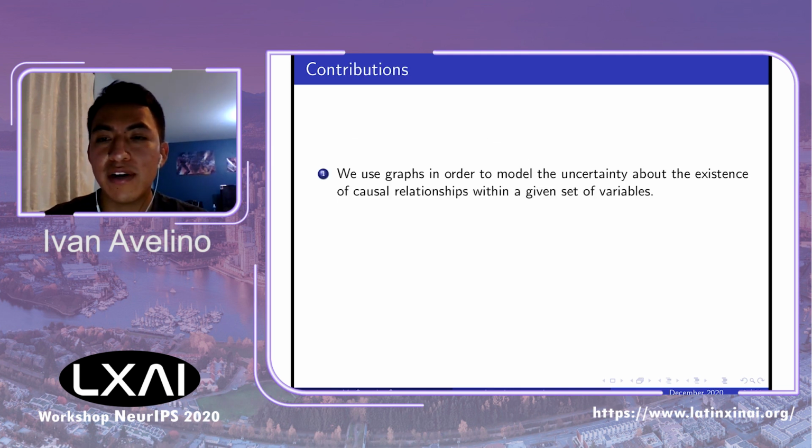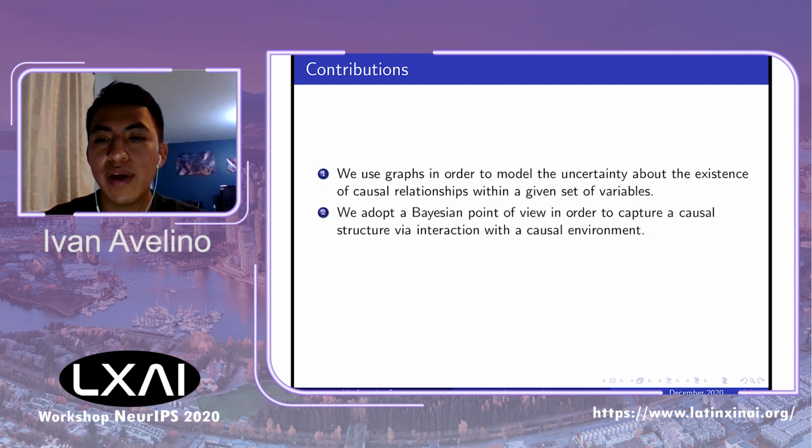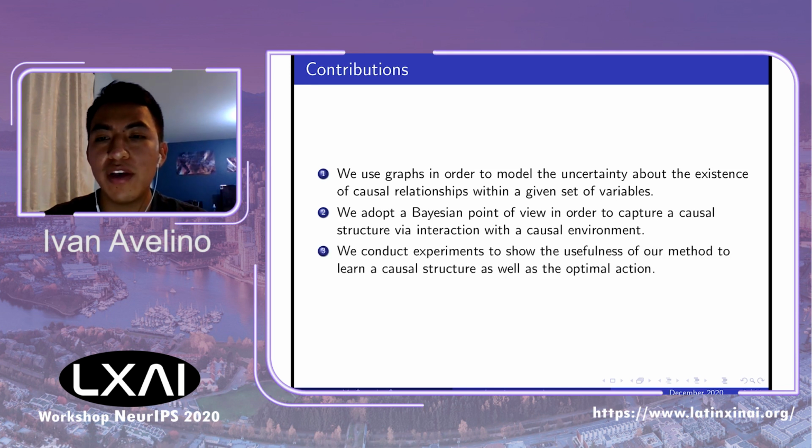Our main contributions are: first, we use graphs in order to model the uncertainty about the existence of causal mechanisms within a given set of variables. Second, we adopt a Bayesian approach in order to capture a causal structure through interactions with a causal environment. And finally, we conduct experiments to show the usefulness of our method to learn a causal structure while using it to choose the optimal action.